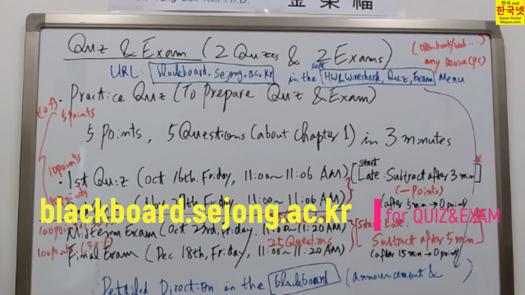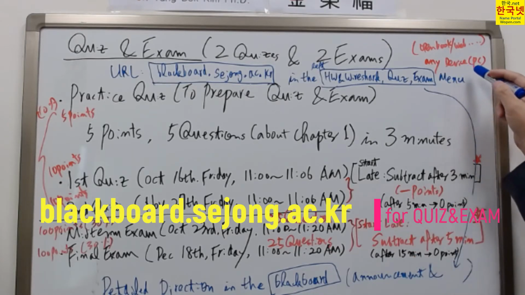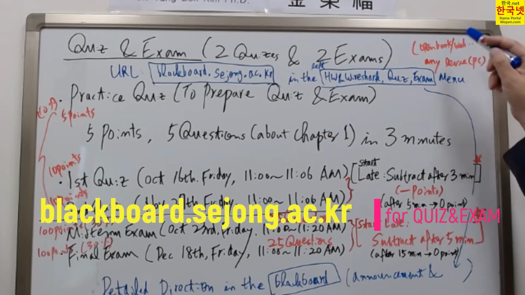Thus you can refer to any materials, but the exam time and the quiz time will be very short, because we should proceed in fast mode to prevent any cheating. Thus we'll proceed in test mode, and the time will not be enough to look things up.